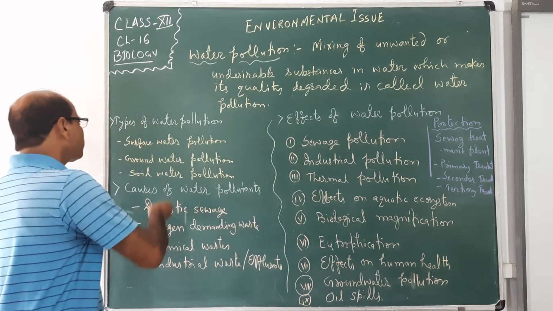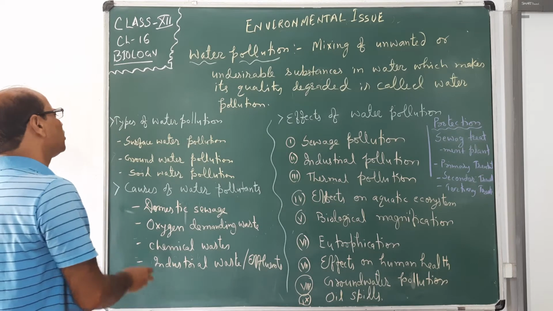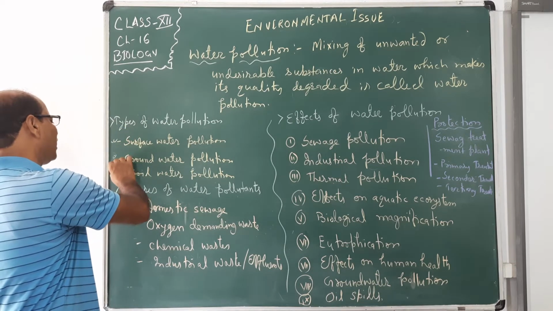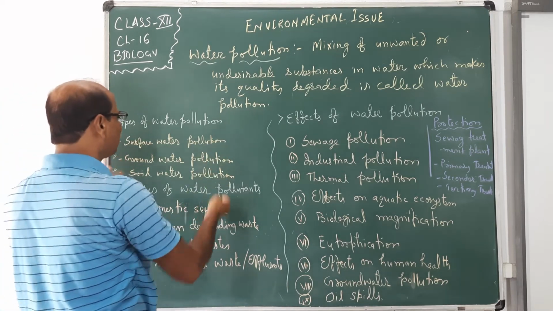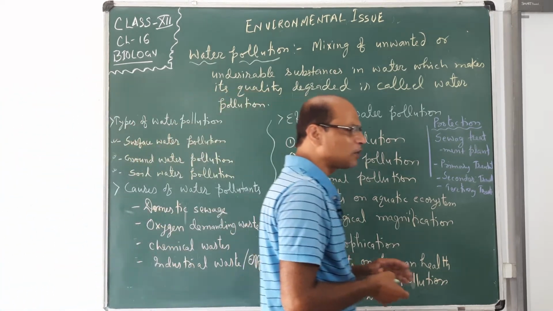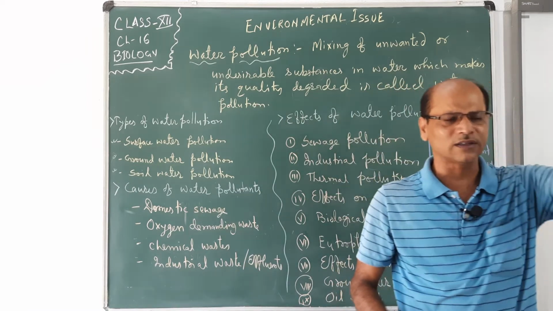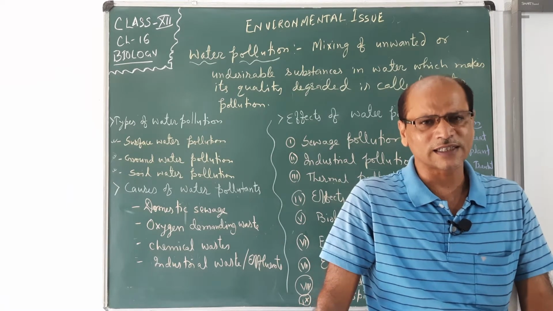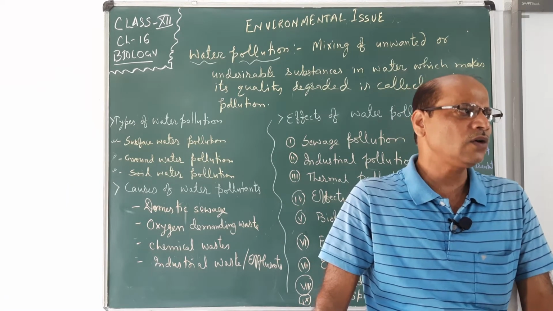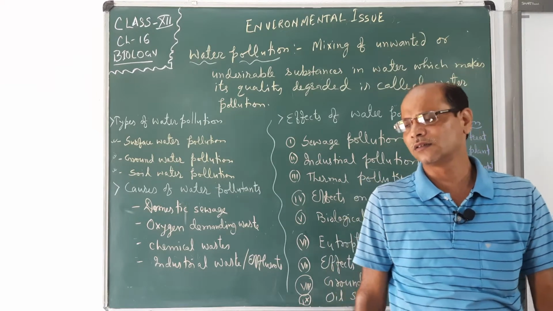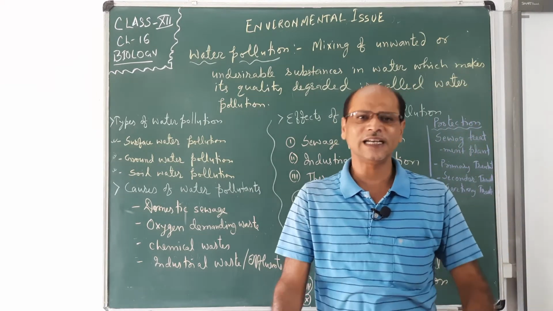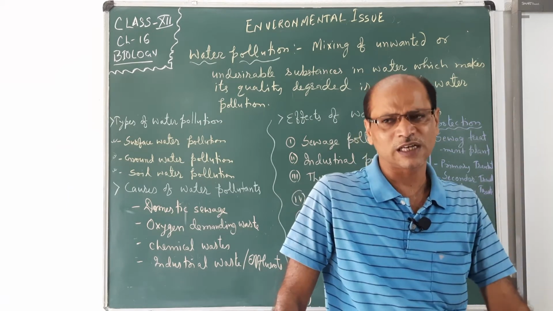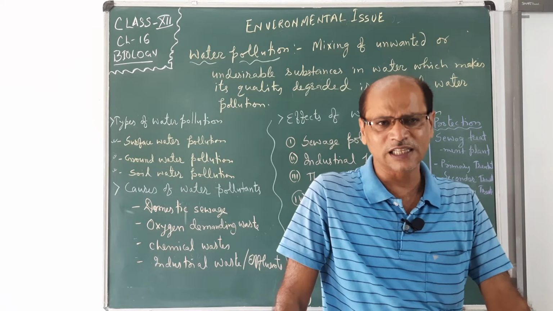So see, types of water pollution. Where it is present: either on the surface, inside the groundwater or in the soil. On the basis of presence, surface water pollution means pollution of water found on the land surface, that is river water, pond water, running water, stream water. Water present nearby industrial areas, where more industrial activities take place, is easily polluted.